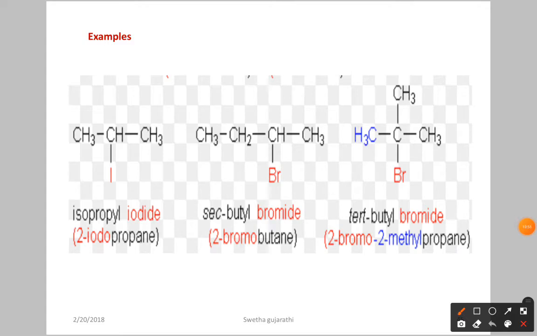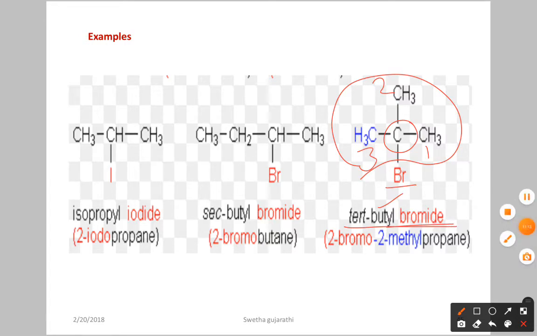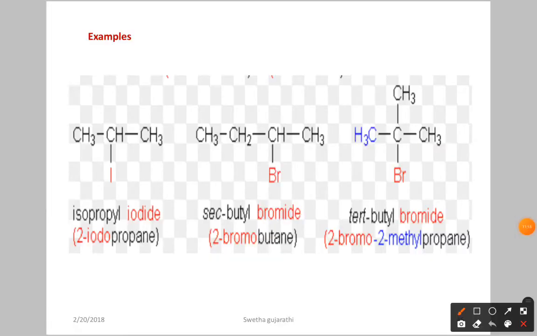Next, this one is tertiary butyl bromide. Why are we calling it tertiary? This carbon is attached to 3 carbon atoms, so we call it tertiary. Total number of carbon atoms is 4, so butyl. Bromine is there, so bromide. Let us see the IUPAC nomenclature. In IUPAC nomenclature, we have to go for the longest carbon chain. So this is the longest carbon chain. If you give the numbering, this is 1, 2, 3.